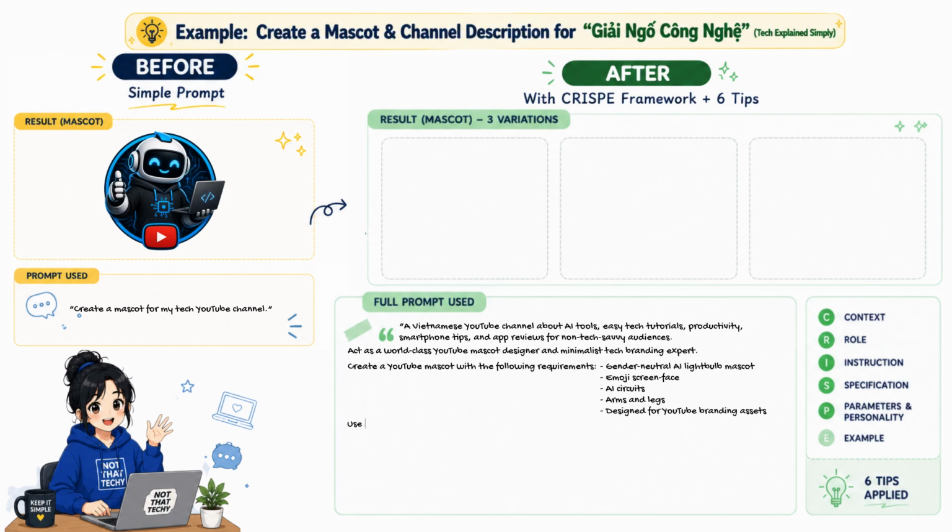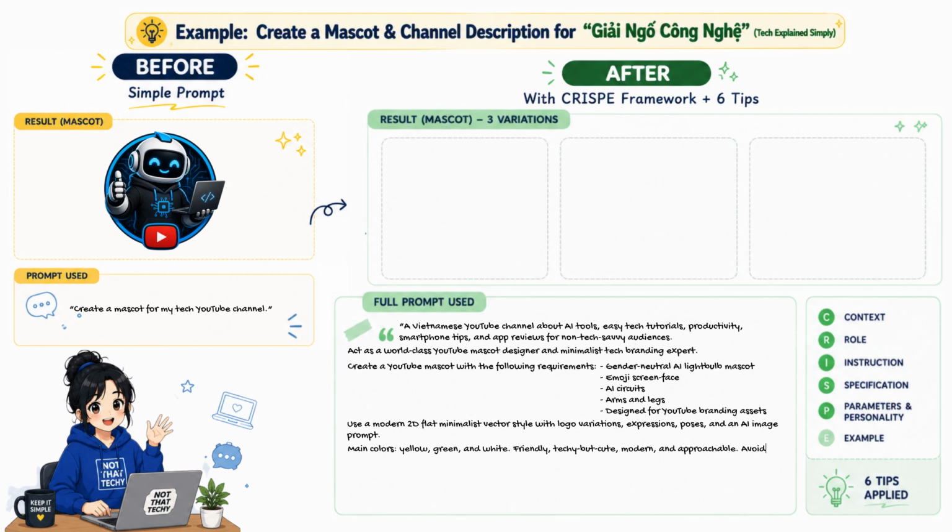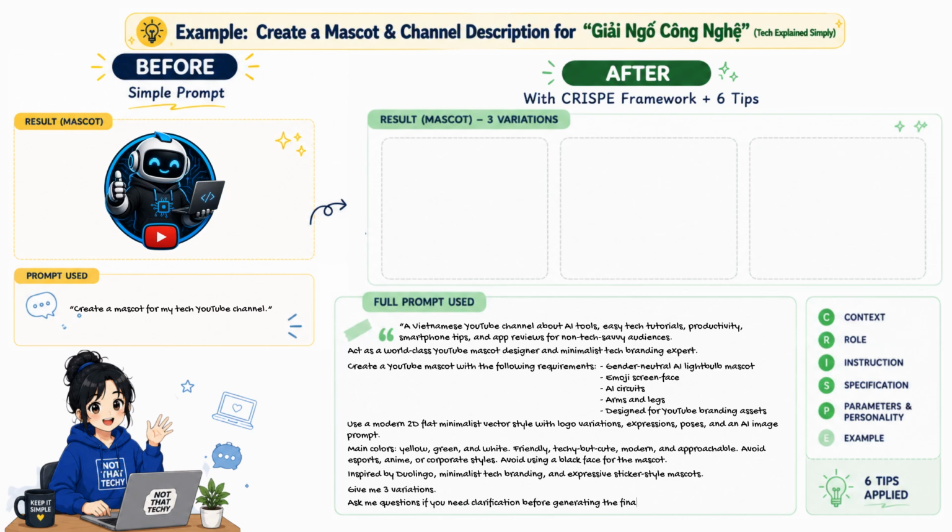Use a modern 2D flat minimalist vector style with logo variations, expressions, poses, and an AI image prompt. Main colors: yellow, green, and white. Friendly, techy but cute, modern, and approachable. Avoid esports, anime, or corporate styles. Avoid using a black face for the mascot. Inspired by Duolingo, minimalist tech branding, and expressive sticker-style mascots. Give me 3 variations. Ask me questions if you need clarification before generating the final result.